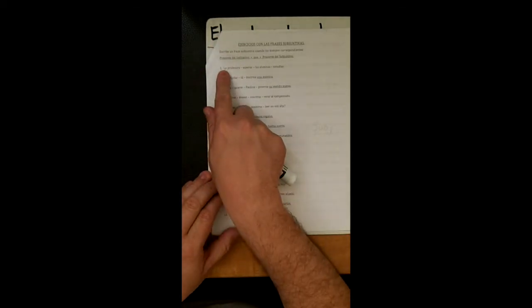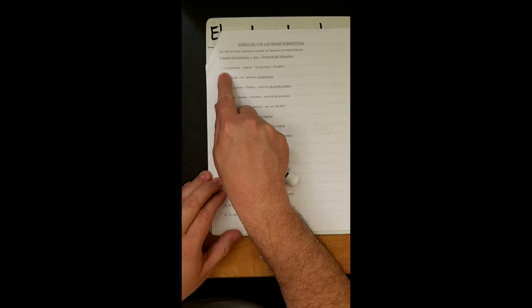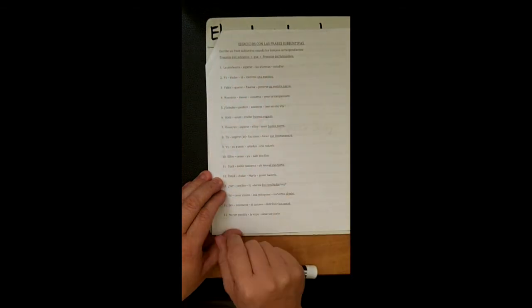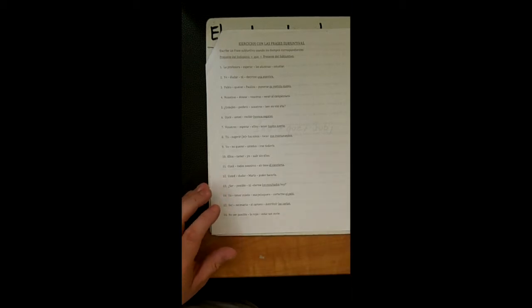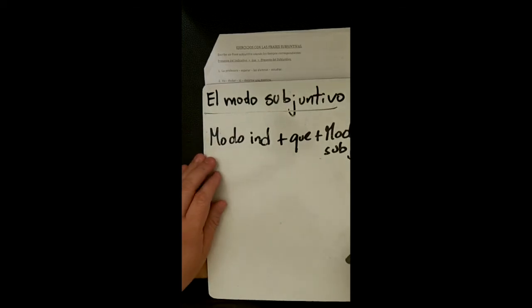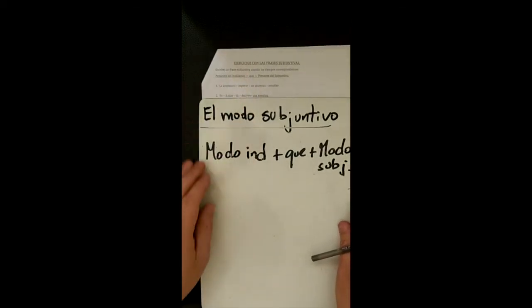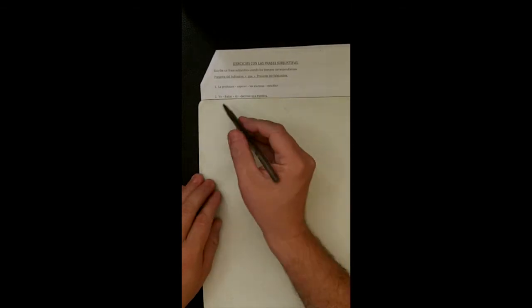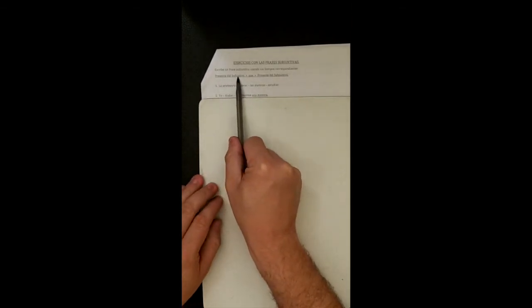Okay? So, por ejemplo, this one is la profesora espera que las alumnas estudien. Okay? So, again, you have to change the word, or conjugate according to the tense that we need to follow. Okay? So, presente del indicativo, que, and then presente del subjuntivo.